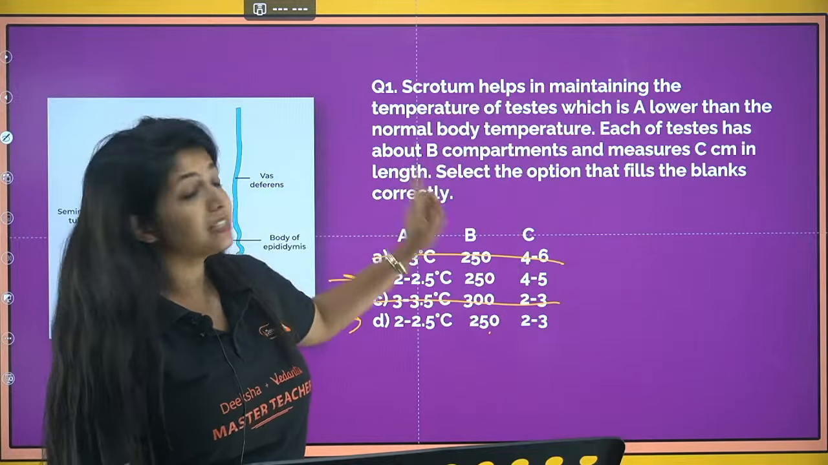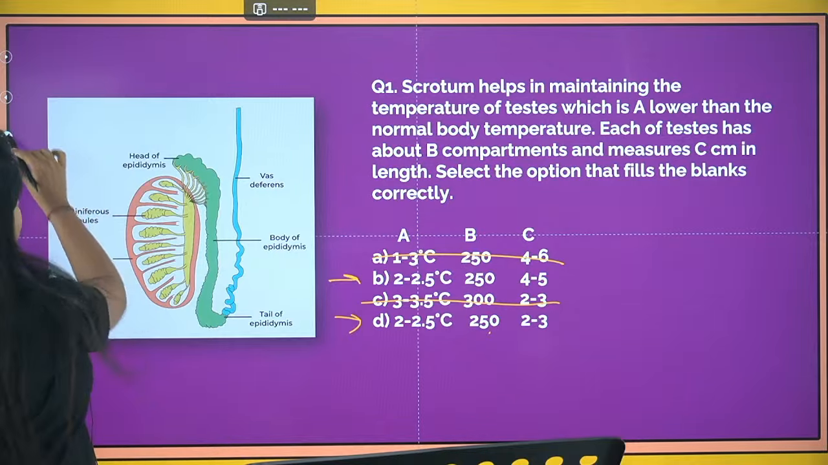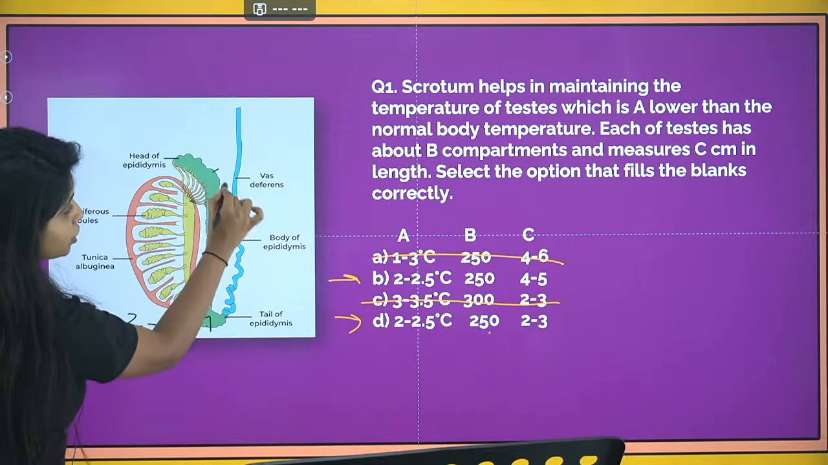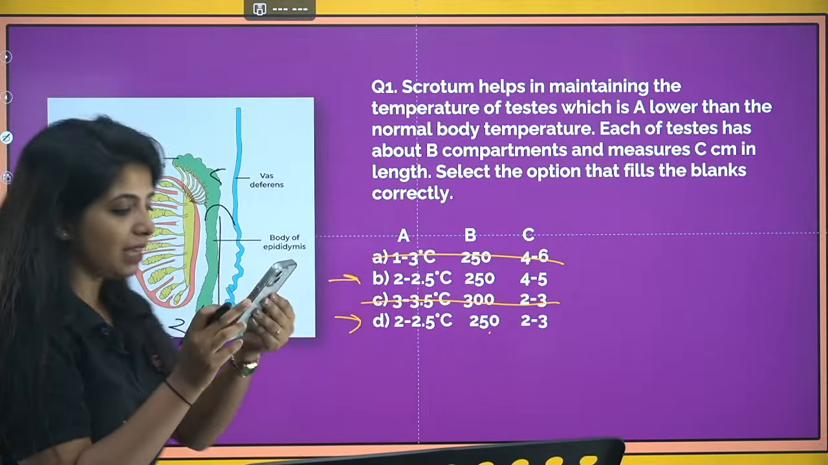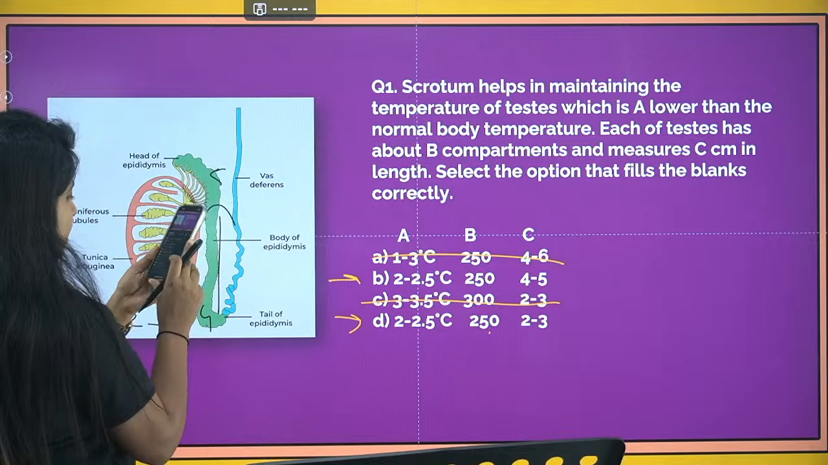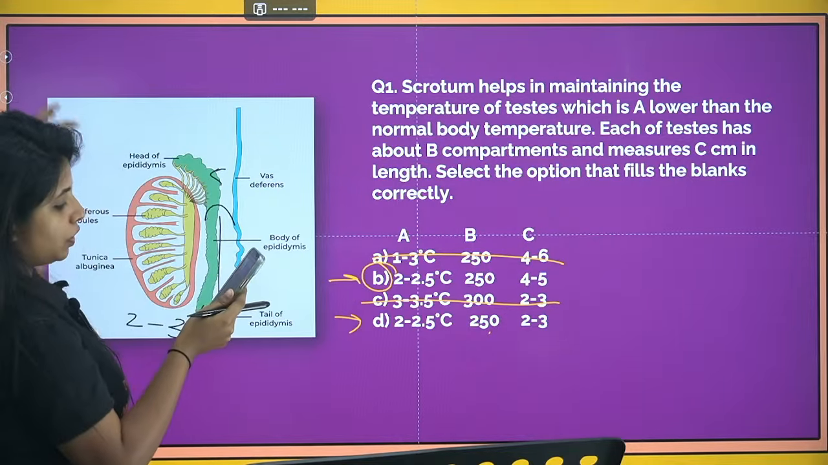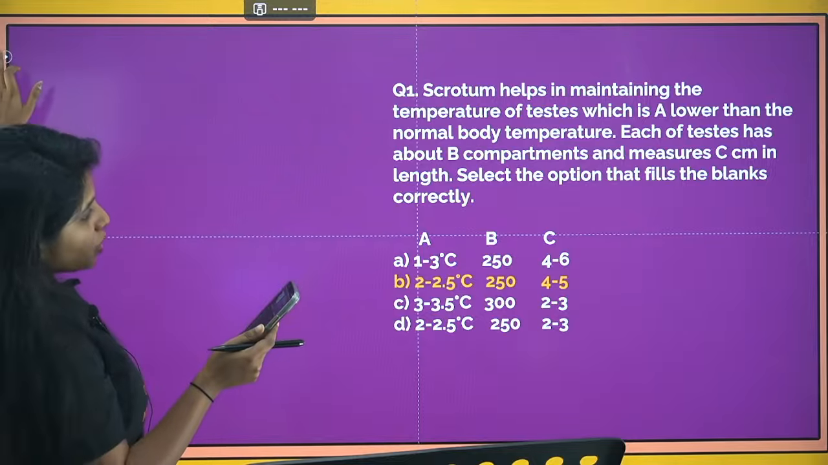And now it measures C centimeter in length. What is the length of the testis? So always remember, over here the width of the testis is 2 to 3 centimeter and the length is 4 to 5 centimeter. So what would be your answer for this question? It would be B. Yes, Ganesh and yes, Prakriti and also Vinay, the answer would be B for this particular question. Okay? Correct. Now let's go ahead.